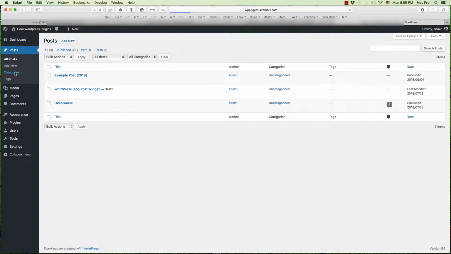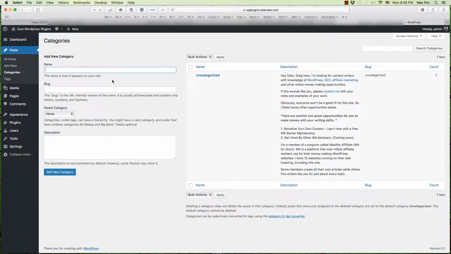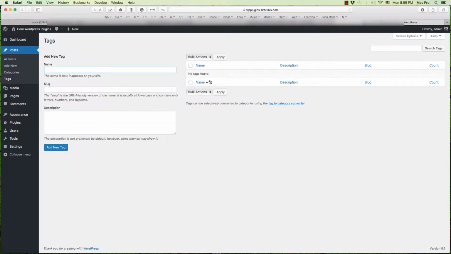I can check my categories. I can edit my categories and things like that. Edit my tags, different tags. I don't have any in here at the moment because, like I said, it's a demo site. But you'll see tags and things like that, and you can edit those as well. Add new ones and such. And that's under the posts again.